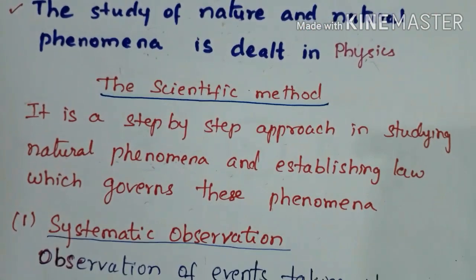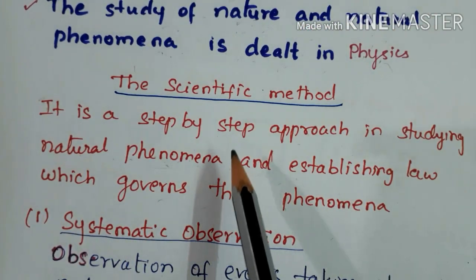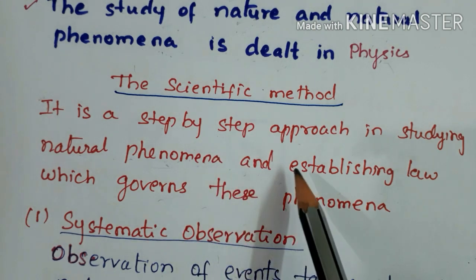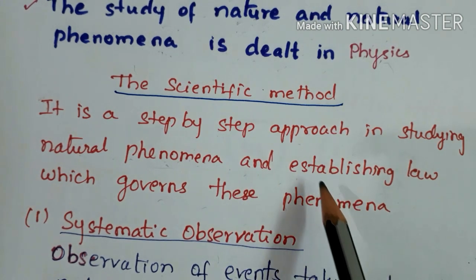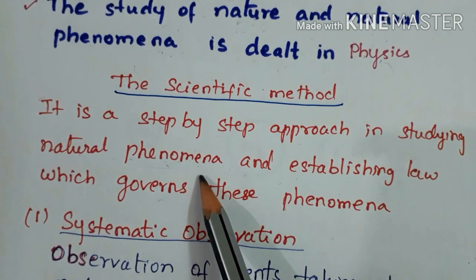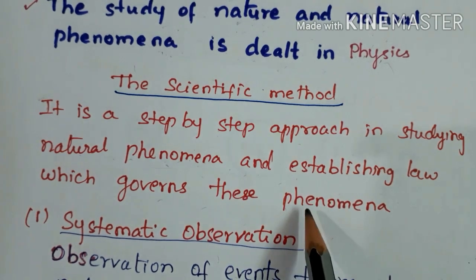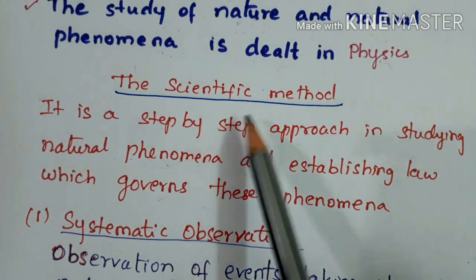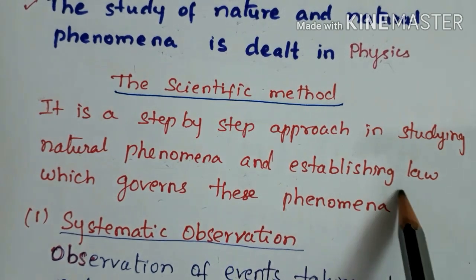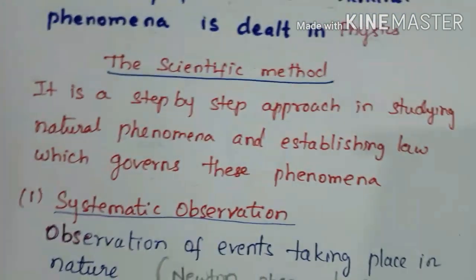To study natural phenomena, the scientific method is used. In the scientific method, a step-by-step approach is taken, and after studying the natural phenomenon step by step, the law must be framed, right? So the scientific method is a step-by-step approach in studying natural phenomena and establishing the law which governs these phenomena.